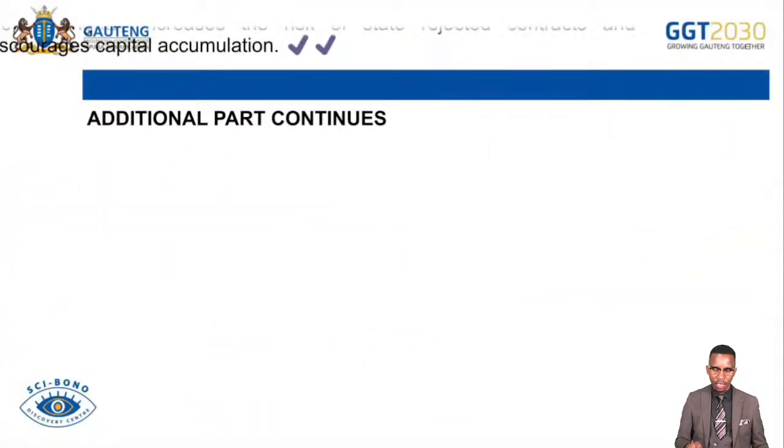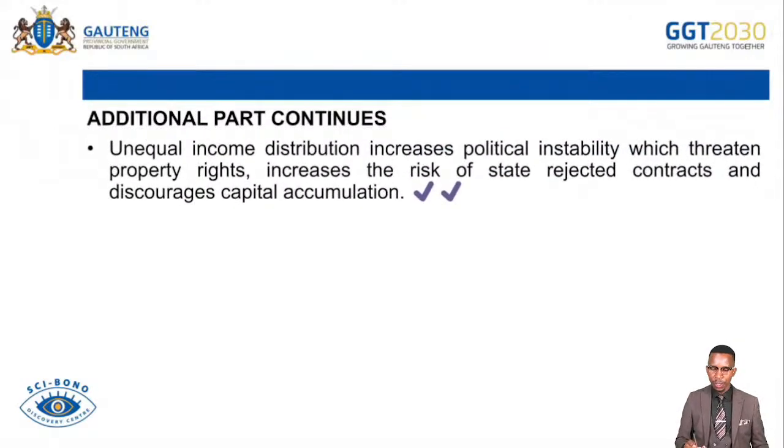And then we continue with the additional part. Unequal income distribution increases political instability, which threatens property rights, increases the risk of the state rejecting contracts, and discourages capital accumulation.